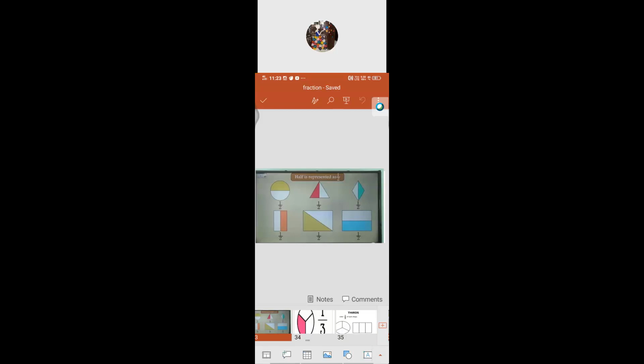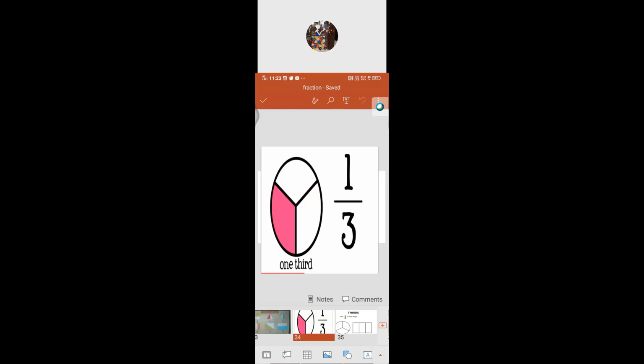Then again, instead of two parts, now we are going to divide the circle into 3 equal parts. So 3 equal parts, how will you read it? As 1/3, a third. If you take a shaded portion, 1/3, how will you read that? Read it as 1/3. By this way only, the colored portion will be represented.